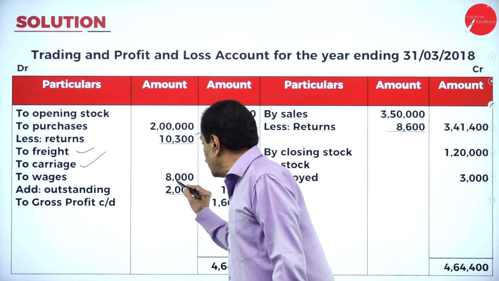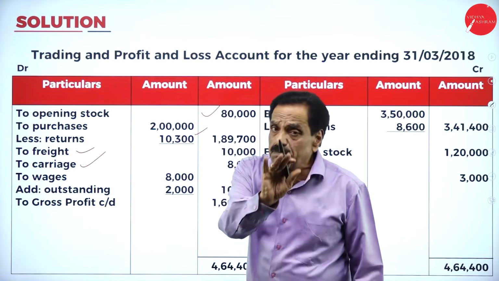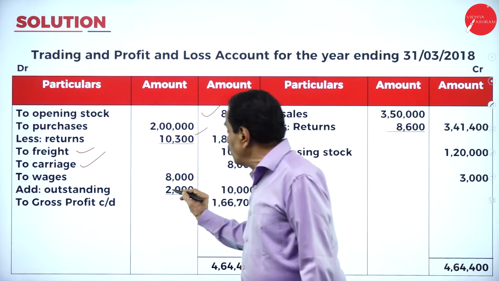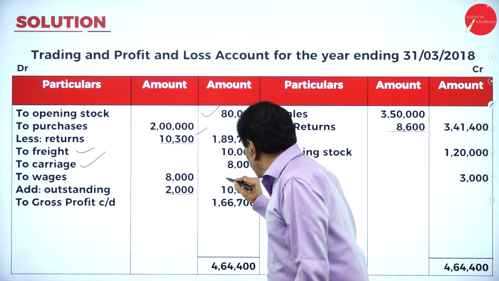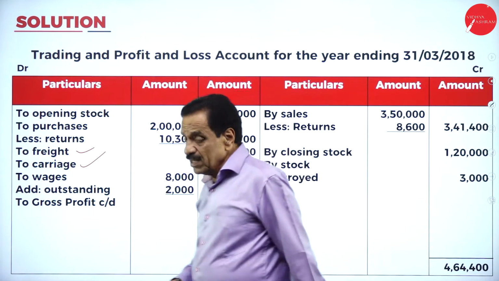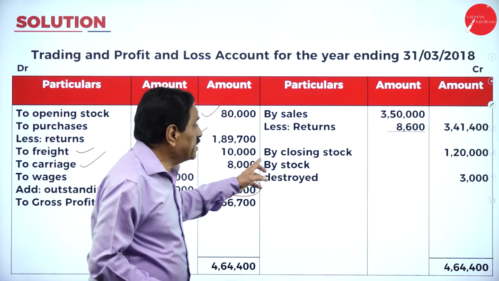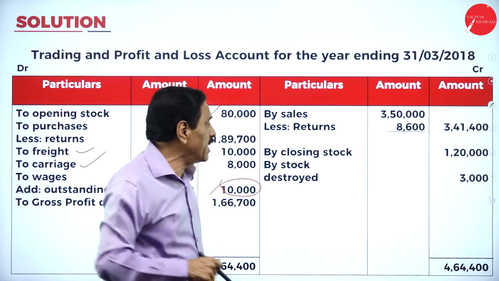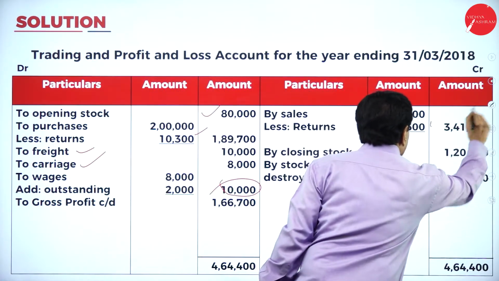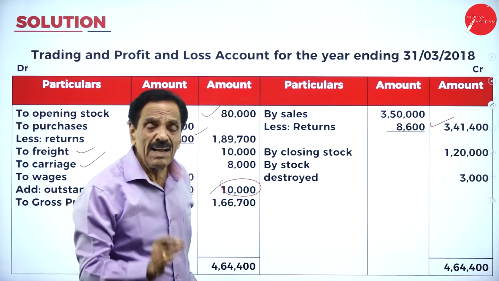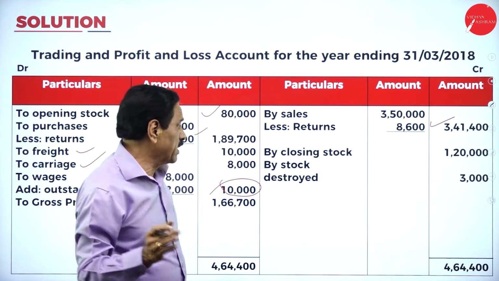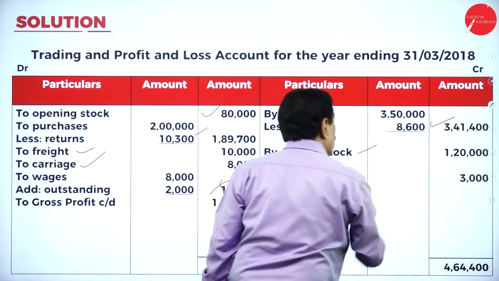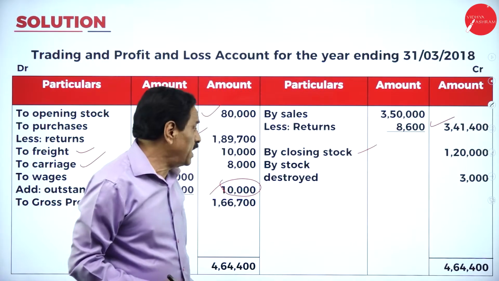Wages, how much already paid? 8,000. In the adjustment, how much is there? 2,000. How much still payable? 2,000. It becomes 10,000. Then regarding your sale, it is 3,50,000. Out of that, how much did we return? 8,600. The real sale becomes 3,41,400. Closing stock, unsold stock, is 1,20,000.